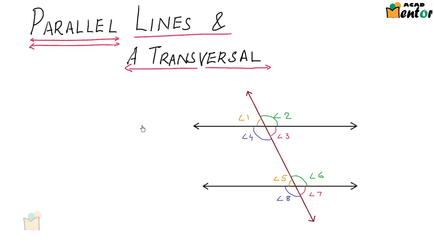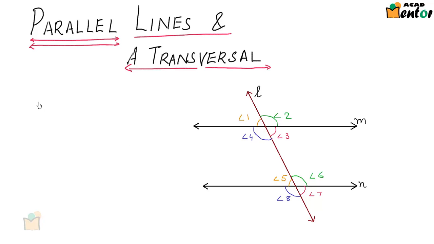Hi, we were looking at angles formed when a transversal intersects two parallel lines. If I have to name these lines, we had named them M and N, and this transversal was line L. Then we had seen that there are four angles formed when L intersects M and four angles formed when L intersects N. Then we had also seen what are the names of these angles.